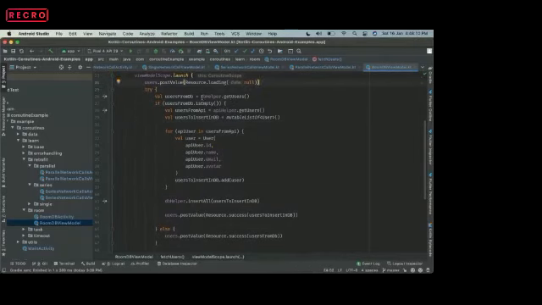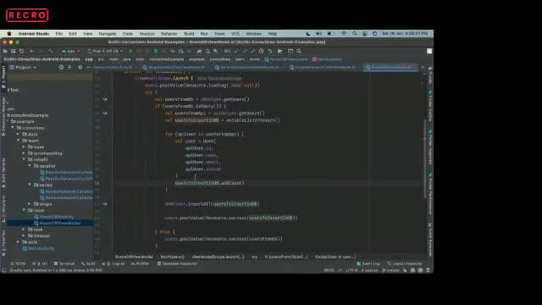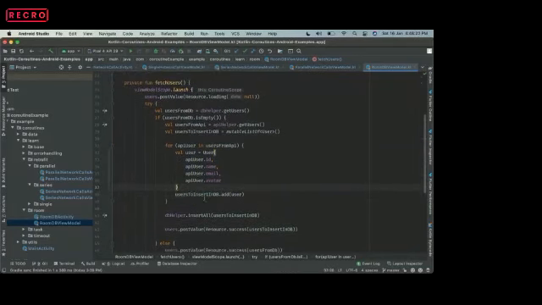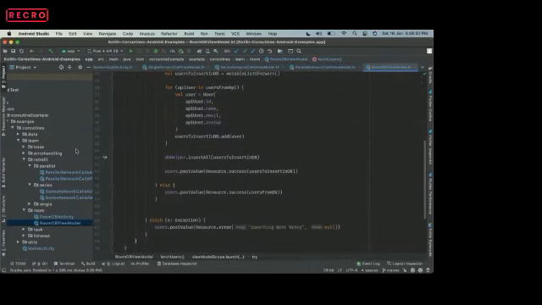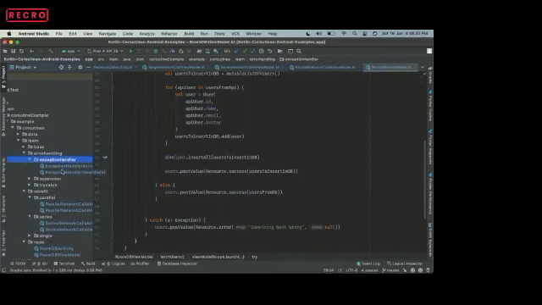What we are doing is fetching the list of users from the DB, looping, and inserting them one by one. This is one example of how we can perform DB operations using coroutines.